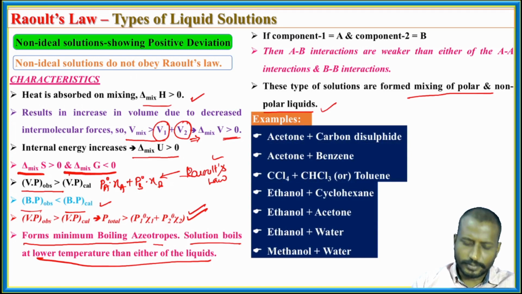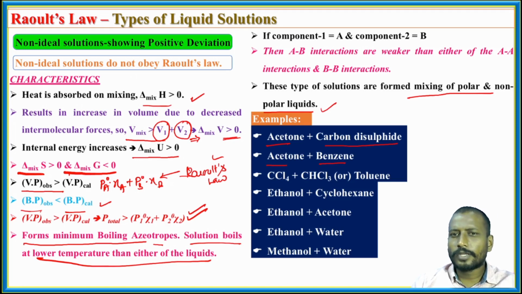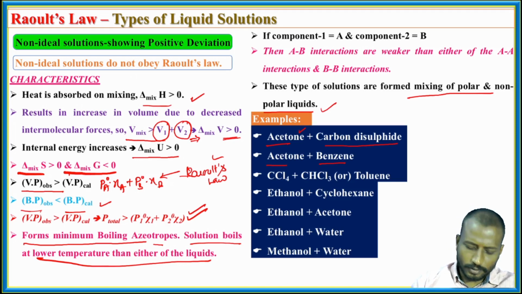Acetone plus carbon disulfide, acetone plus benzene. Acetone molecules are going to have dipole-dipole interactions, while benzene is going to have van der Waals interactions and pi interactions. Acetone has dipole-dipole interactions, while carbon disulfide has van der Waals interactions. Ethanol has hydrogen bonding, while cyclohexane has van der Waals interactions.